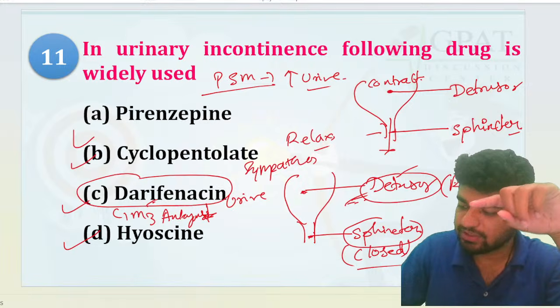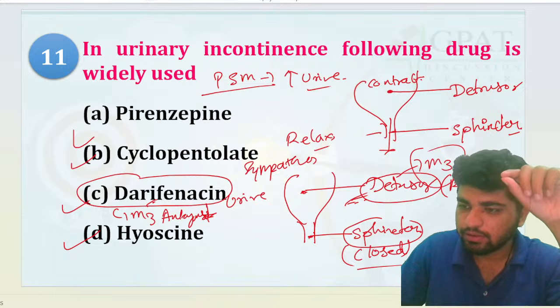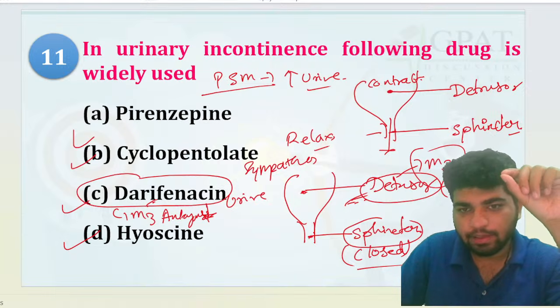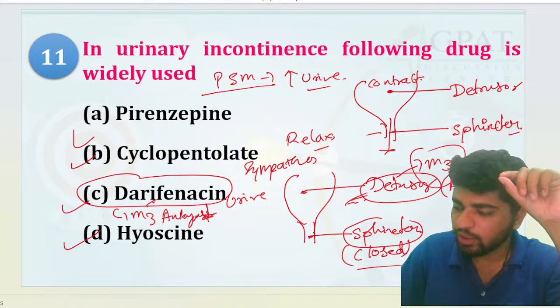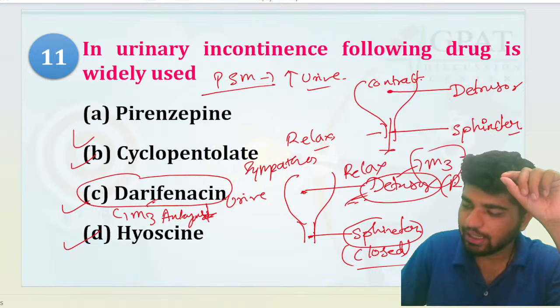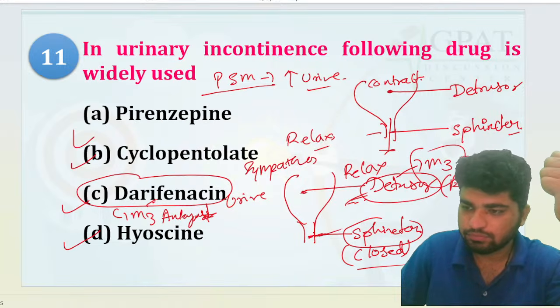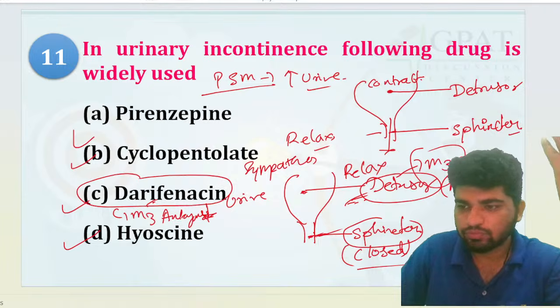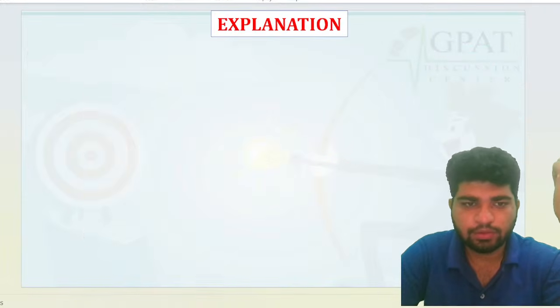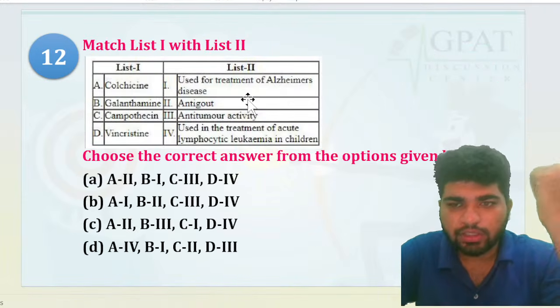So the detrusor muscle has the M3 receptor. If they inhibit this one, it is going to relax, and so urine will outflow. Okay, now what is the question?